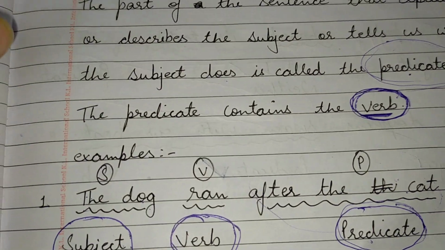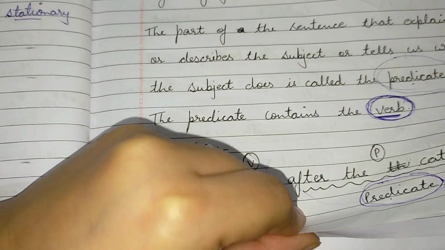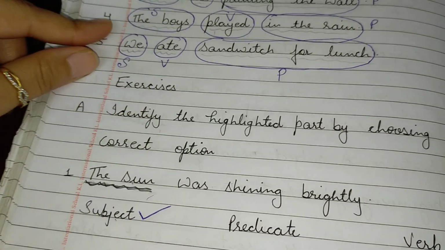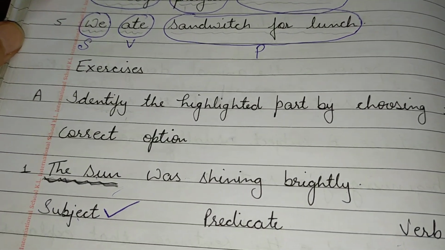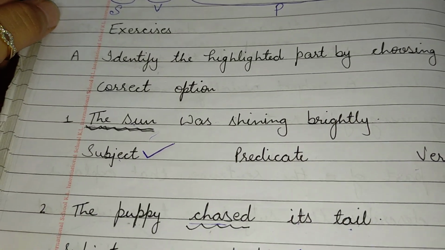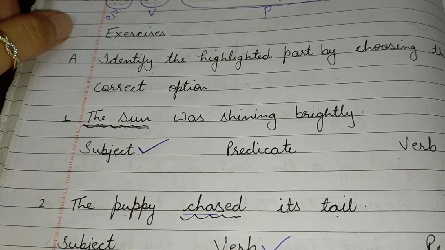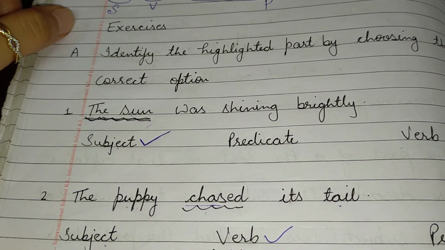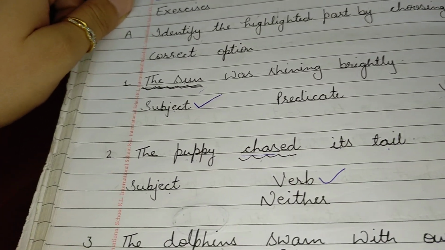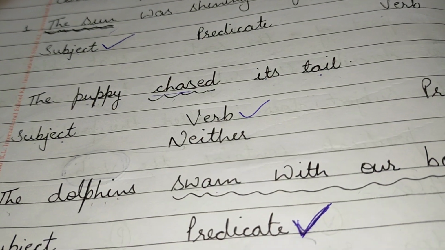So I think you have understood the exercise. This is easy exercise. Subject is the person or animal who is performing the action, and predicate is the action, the activity which is done by the person or animal. So this is how we can understand what is subject and what is predicate. Easy exercise it is, easy chapter it is. Try to understand and try to do it yourself.